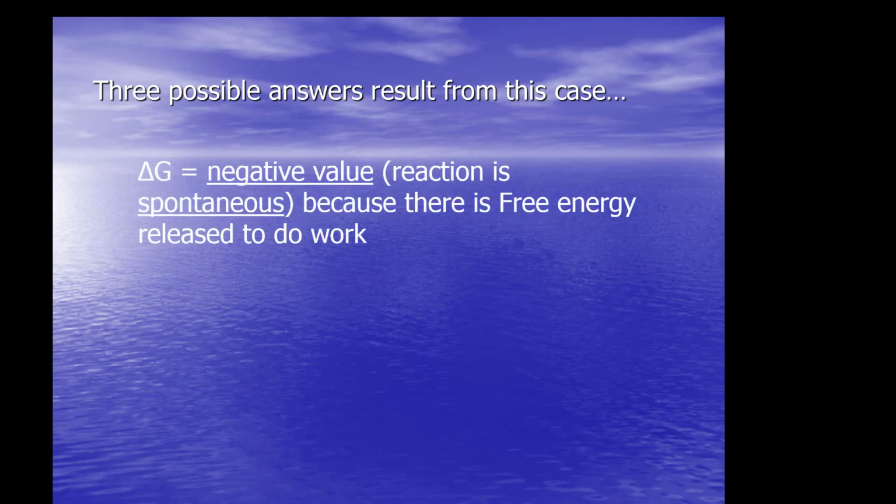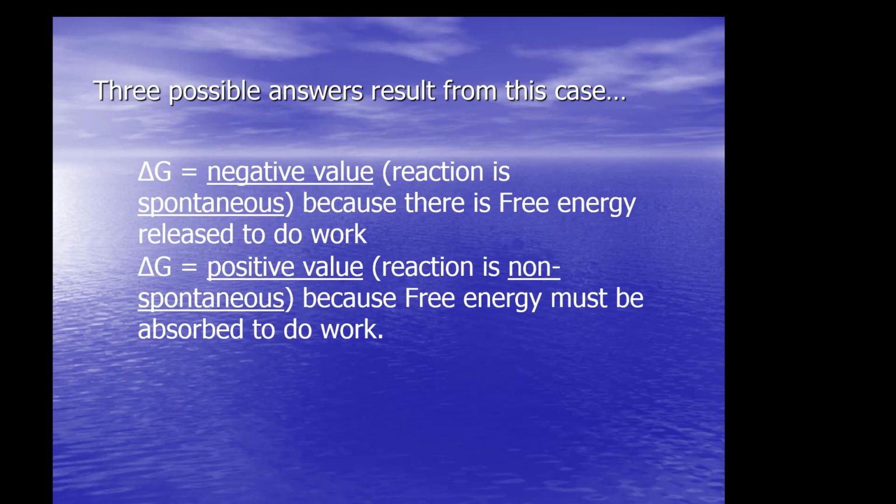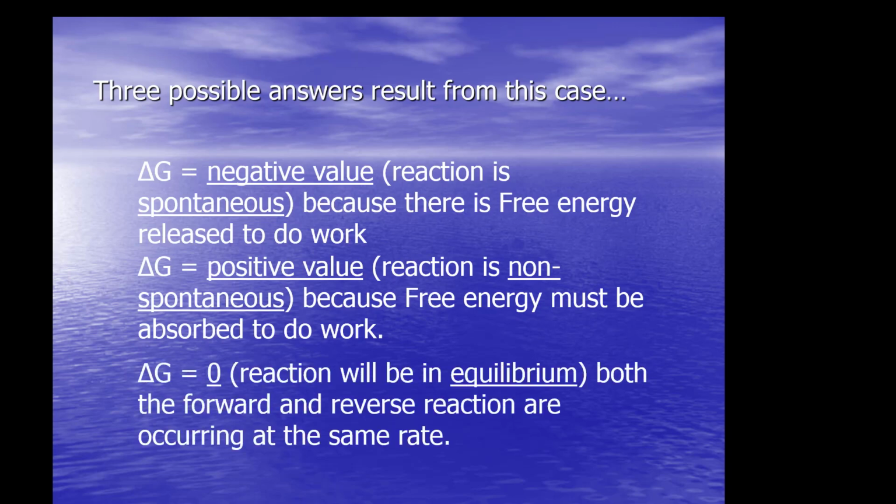So you can get negative delta G, spontaneous, free energy release. Positive delta G, non-spontaneous. You have to add free energy in to do work. When delta G is 0, the reaction will be in equilibrium. Make sure you know that. If delta G is 0, then the forward reaction and the reverse reaction are occurring at the same rate.